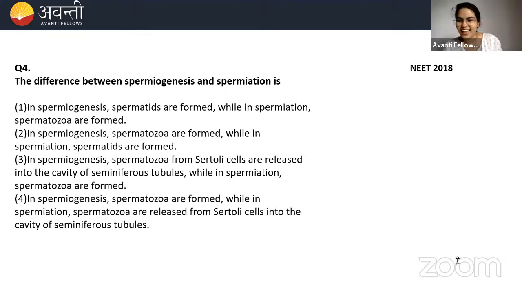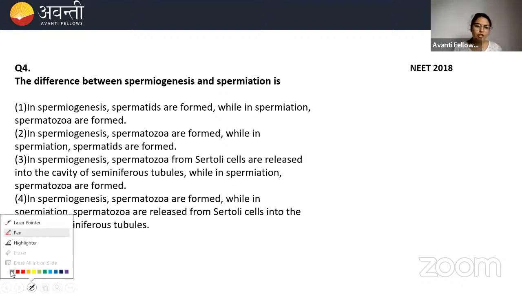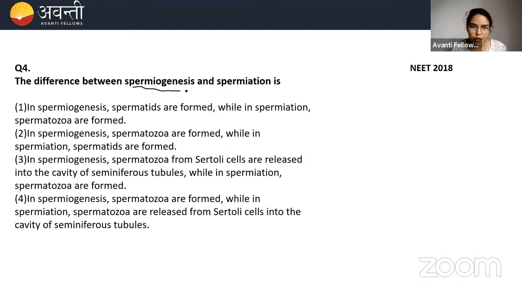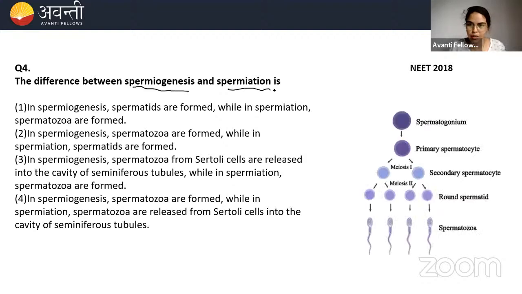Okay, I'm ending the poll. 99% of you have chosen option D as your correct answer. Let us see which is the correct option here. Here we are talking about spermiogenesis and spermiation. These two processes are seen in spermatogenesis.